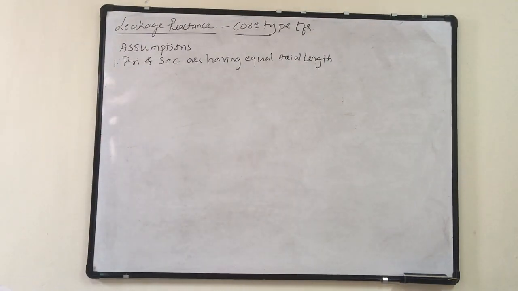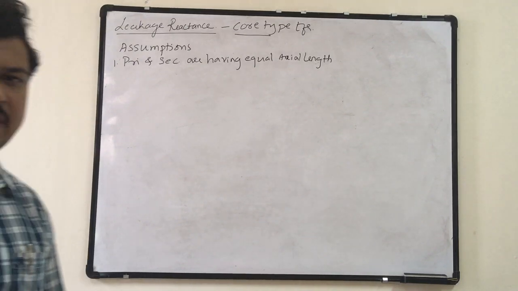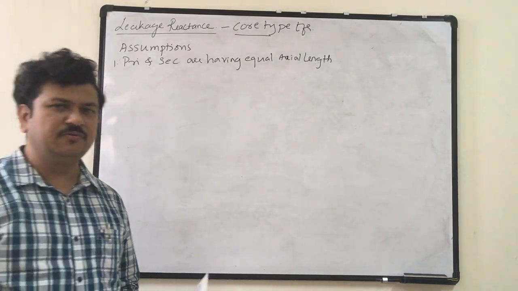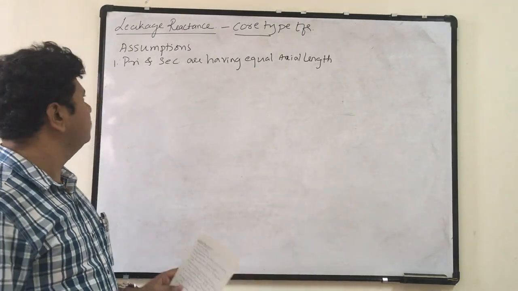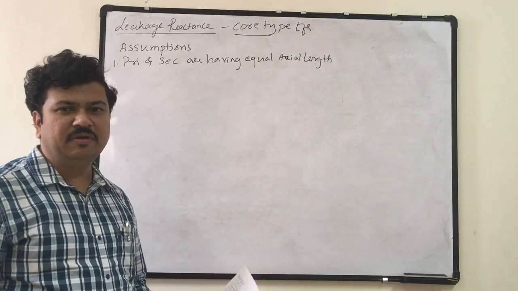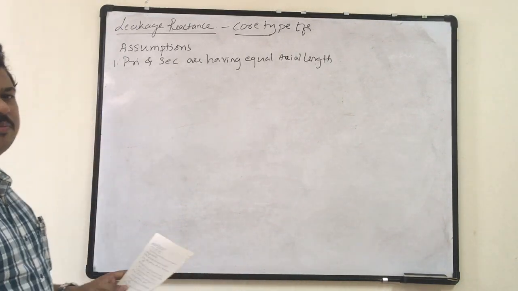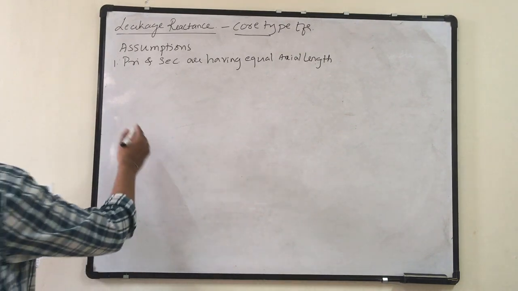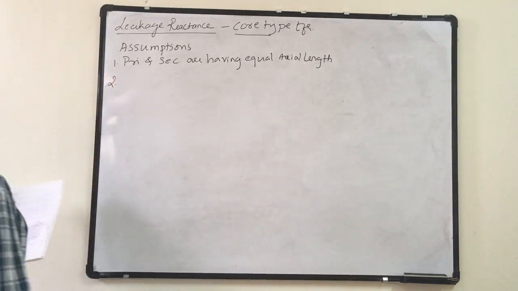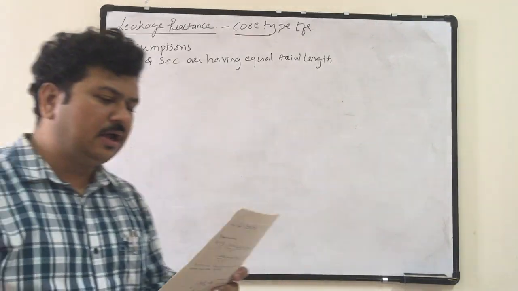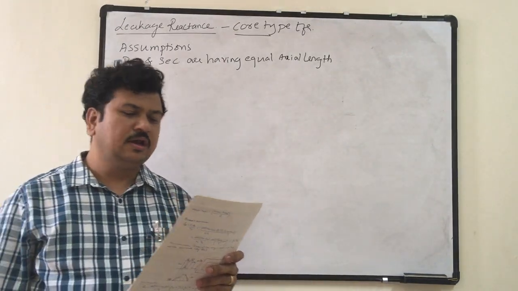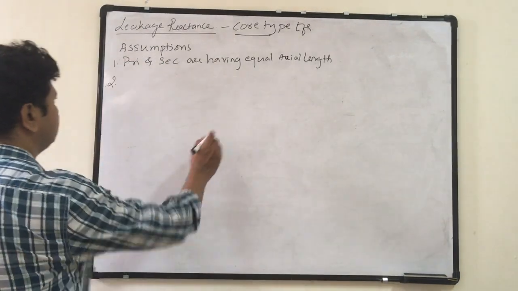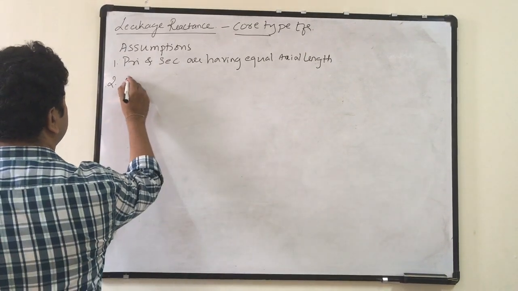Why is it called axial length? Because the winding is cylindrical in structure. So both primary and secondary windings are having equal axial length. It means the height of the primary winding and secondary winding are same. Second assumption, the flux paths are parallel to the winding along the axial length.